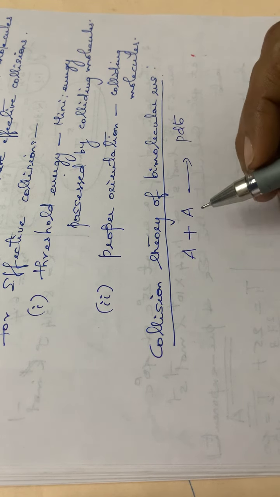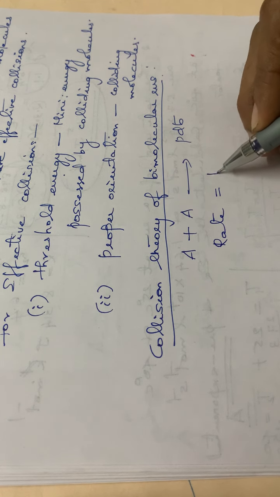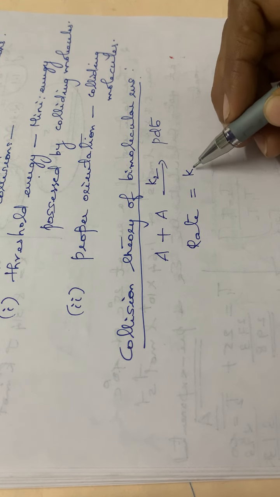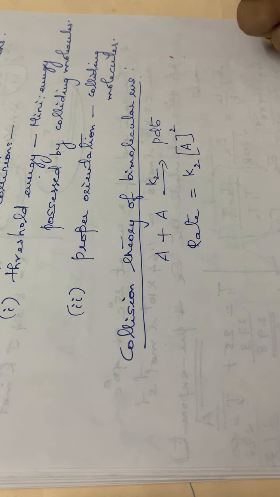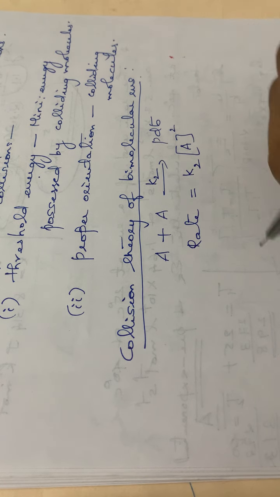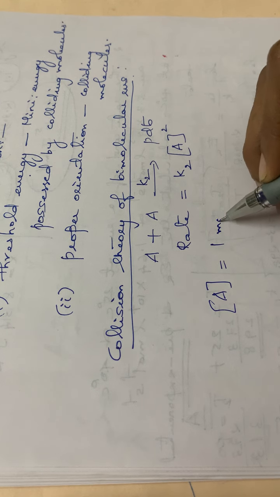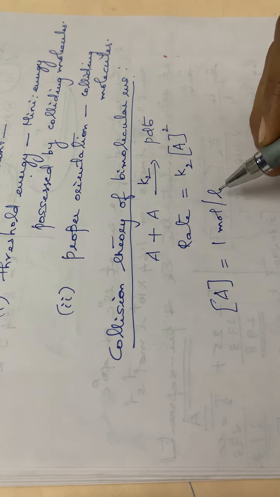And here, how will you write the rate of this reaction? Rate is equal to the constant K2. I am writing it as K2, the rate constant. So rate is equal to K2 into concentration of A squared, isn't it? That we had written already. Suppose the concentration of A is 1 mole per liter.